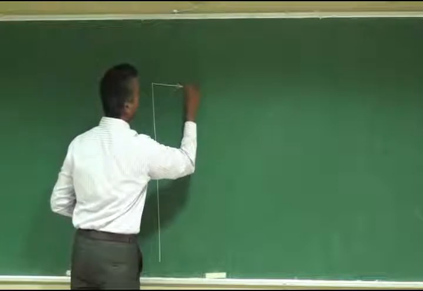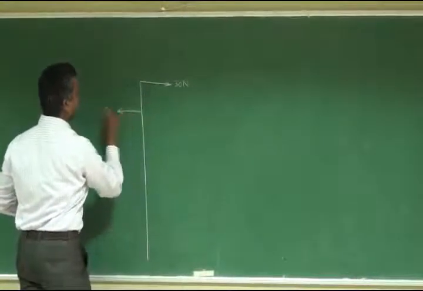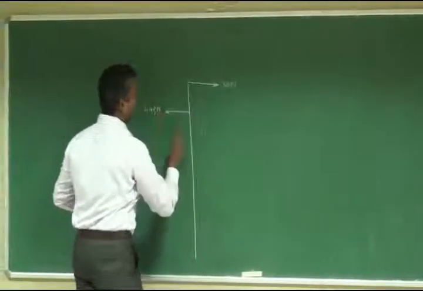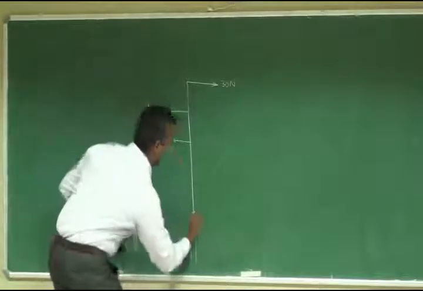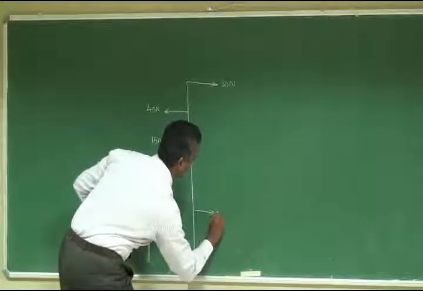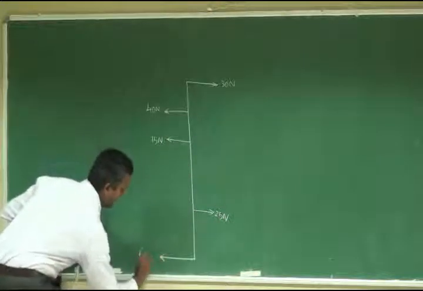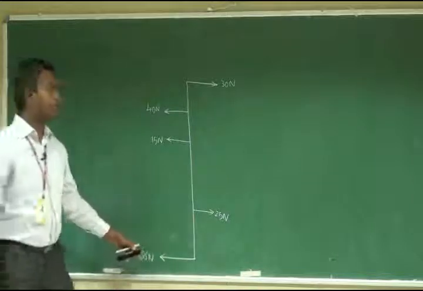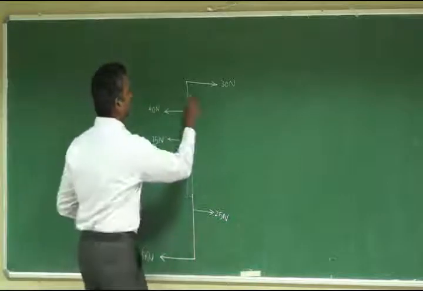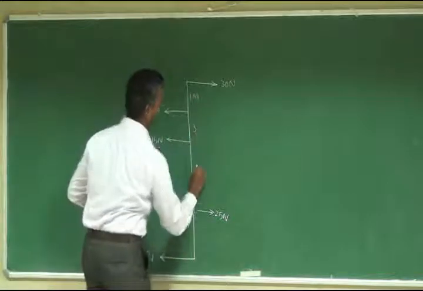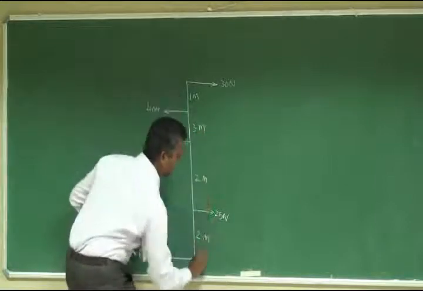I am going to draw a system with a 30 Newton force, a 40 Newton force, a 15 Newton force, a 25 Newton force, and a 60 Newton force, like this. Now we give some values for the respective points: 1 meter, 1 meter, 3 meters, 2 meters, and 2 meters.